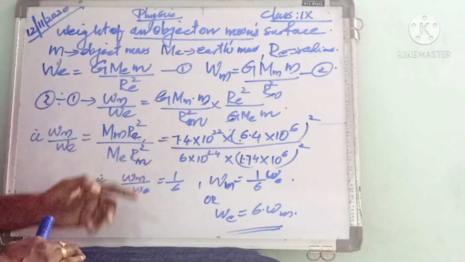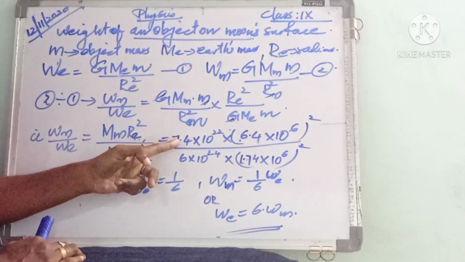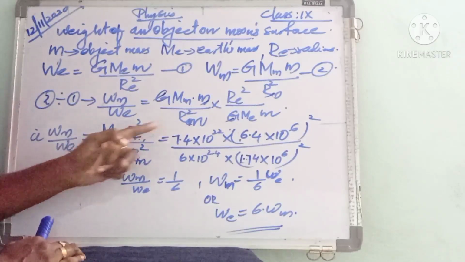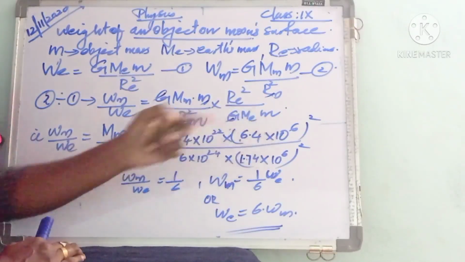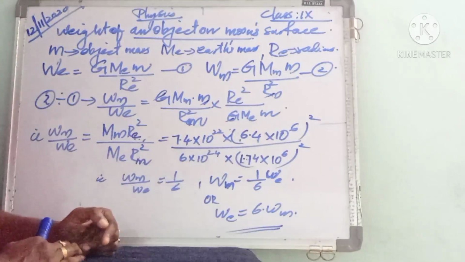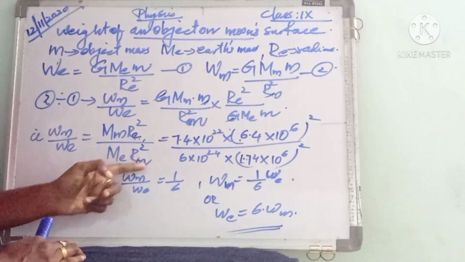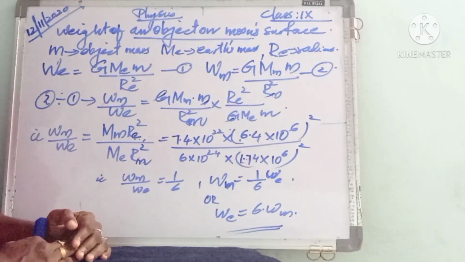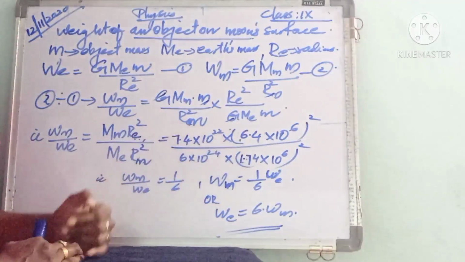So we can substitute the values. Mass of moon is 7.4 into 10 power 22, then radius of earth 6.4 into 10 power 6, then mass of earth 6 into 10 power 24, then radius of moon 1.74 into 10 power 6. Here I wrote the approximate values.